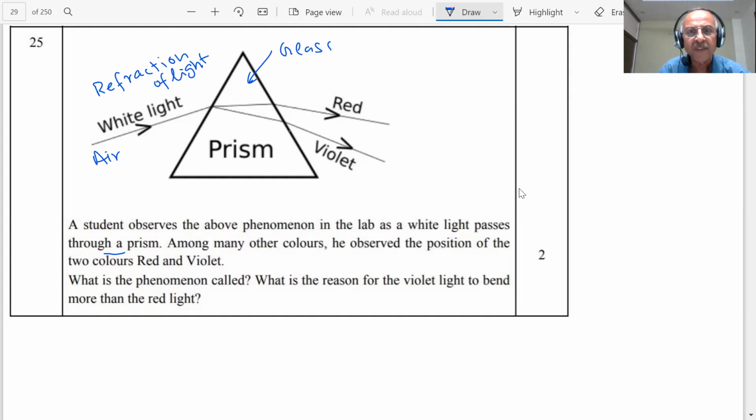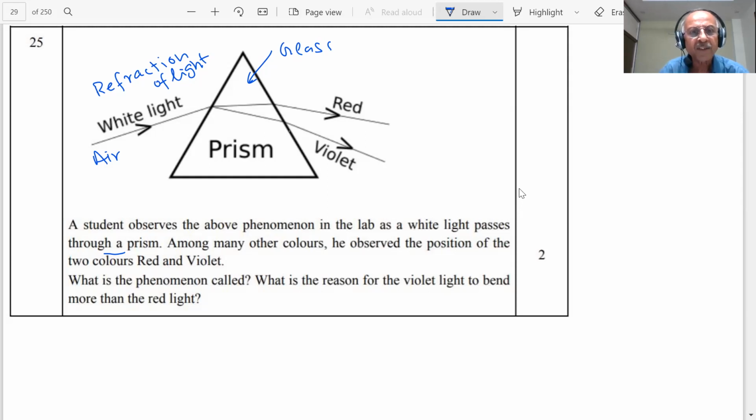Observe the phenomena in the lab. As white light passes through the prism, it splits up into 7 colors, because white light is made up of 7 components with 7 different wavelengths and 7 different frequencies. Among many colors, he observed the position of 2 colors. This is the red color, and this is the violet color. Violet is bent more than red.